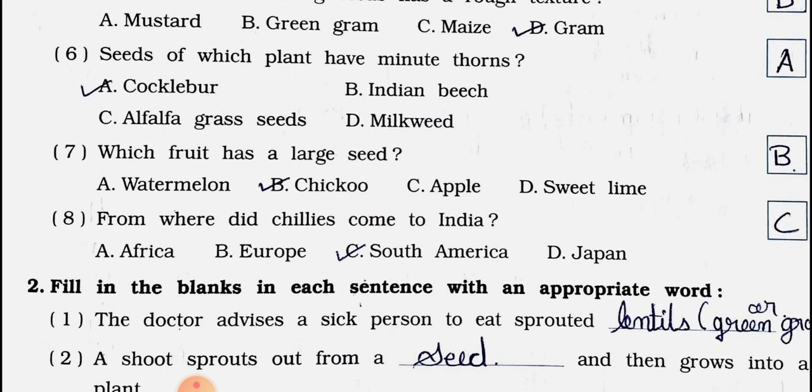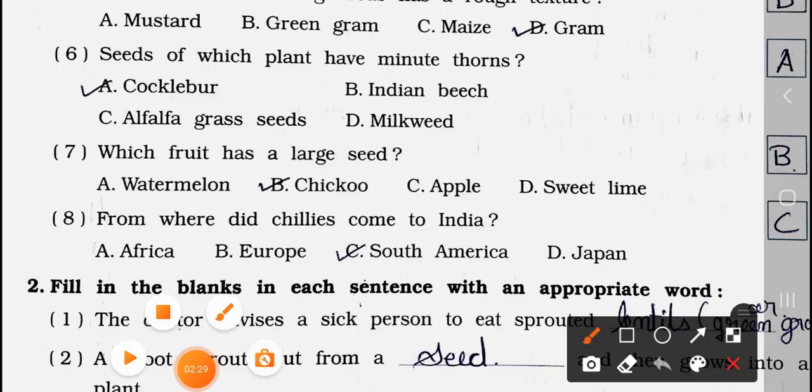Number 7. Which fruit has a large seed? Option A. Watermelon, B. Chiku, C. Apple, and D. Sweet lime. Answer is option B. Chiku.